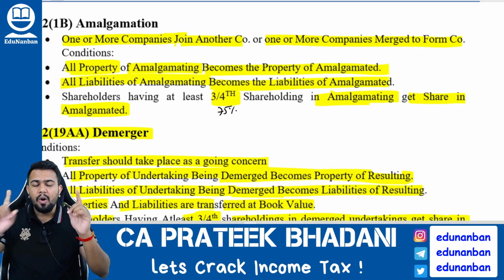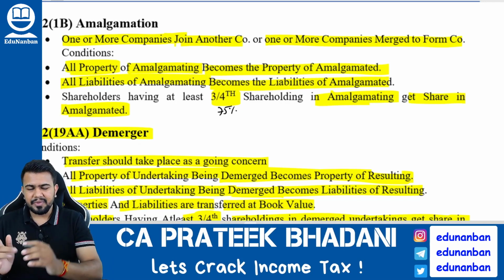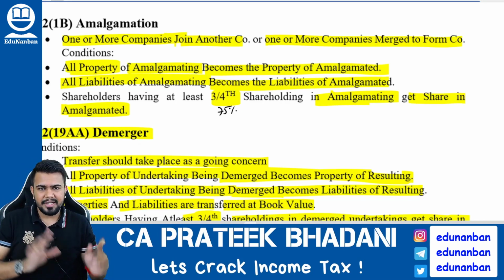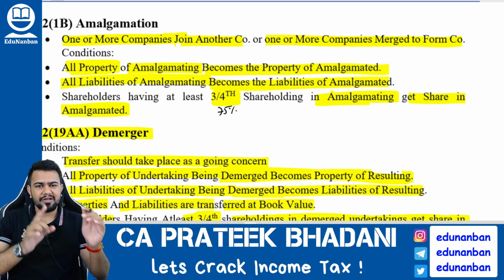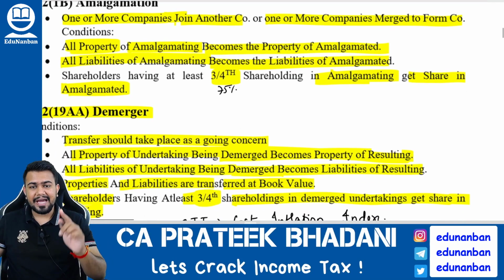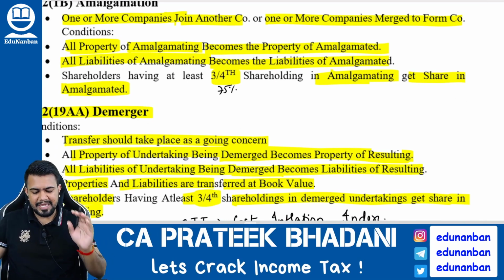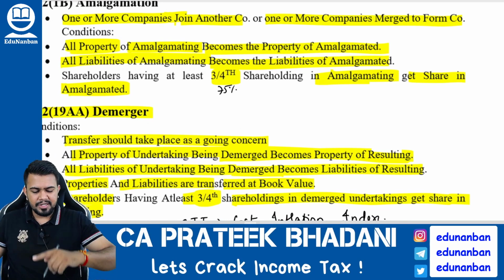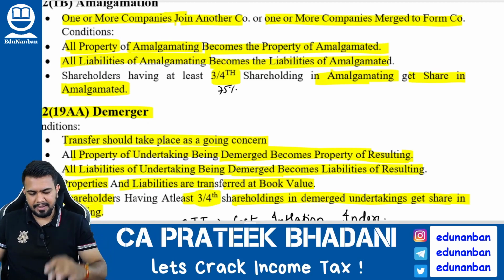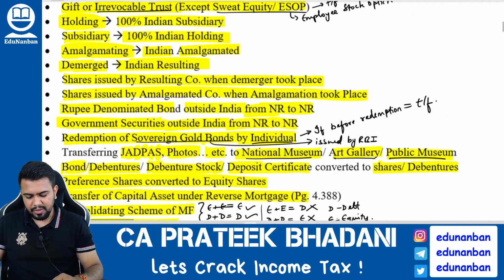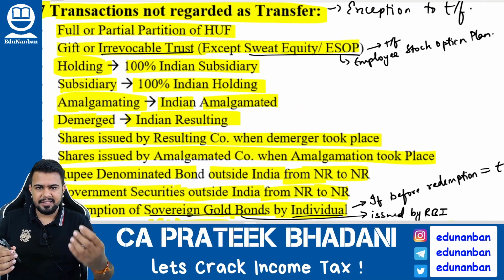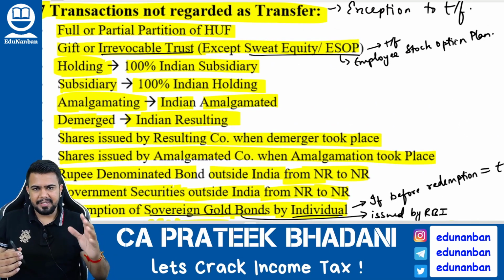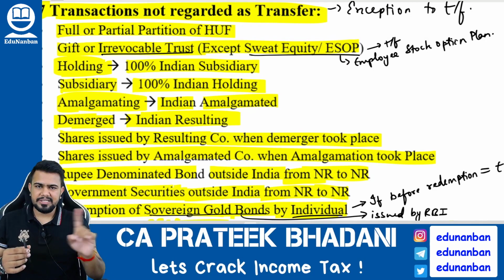Condition number 1, all the property of the amalgamating company should become the property of the amalgamated company. All the liabilities of the amalgamating company should become the liabilities of the amalgamated company, and shareholders having at least 3/4 shareholding in the amalgamating company should get shares in the amalgamated company. So from old company to new company. So when an amalgamating company is transferring any asset to an Indian amalgamated company, then it is not regarded as transfer.